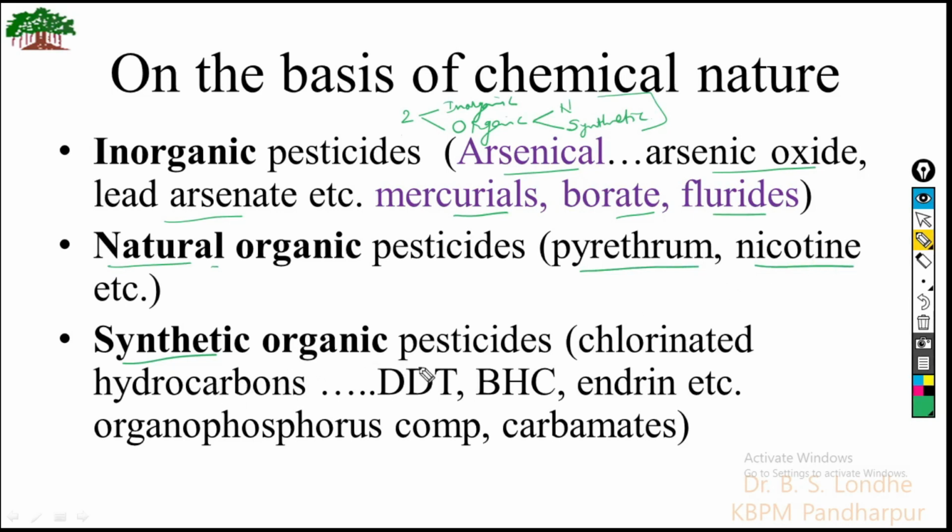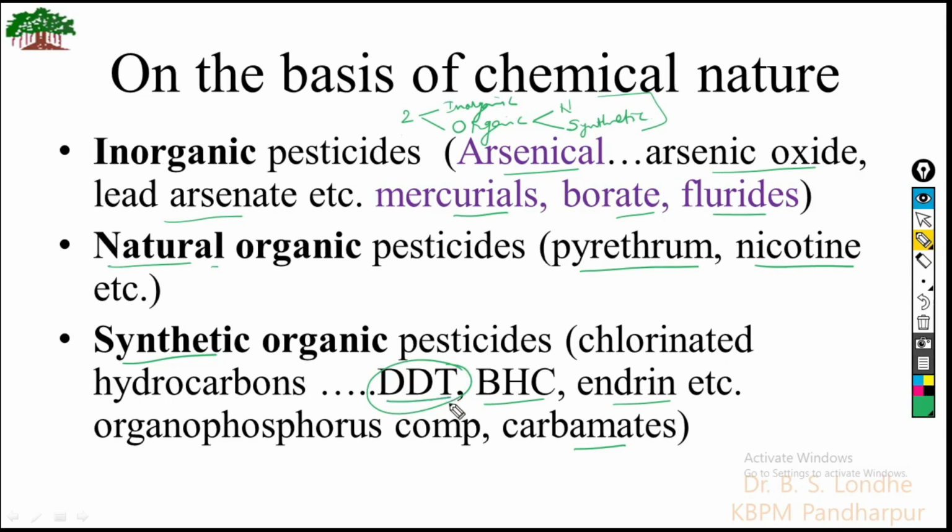The synthetic organic pesticides are chlorinated hydrocarbons such as DDT, BHC, endrin, etc. Some organophosphorus compounds and carbamates are also used as synthetic organic pesticides.